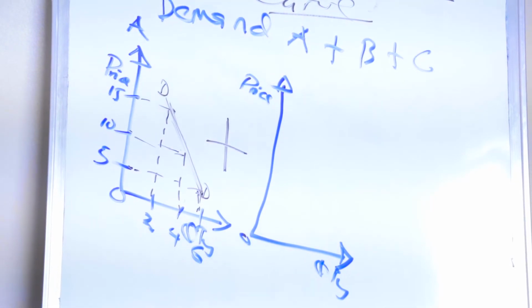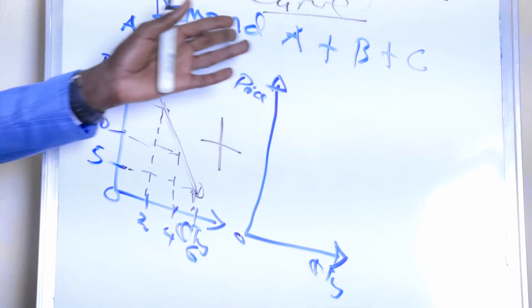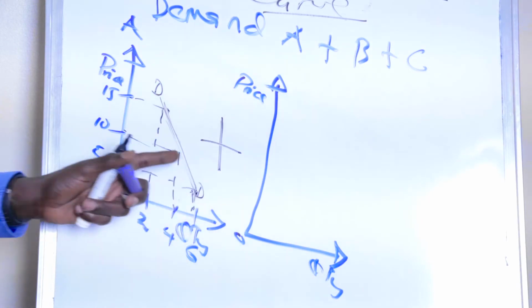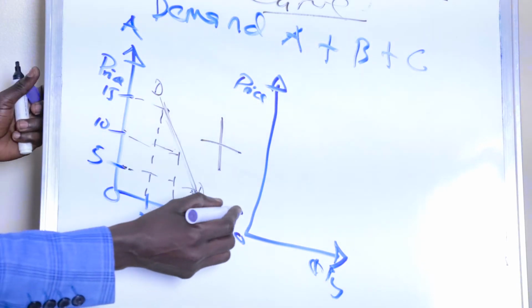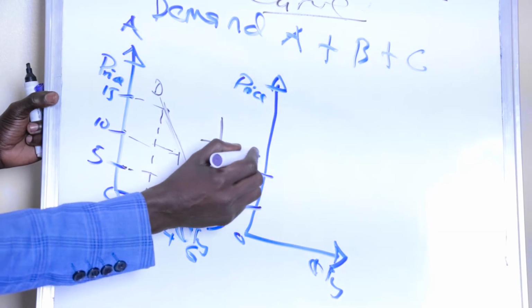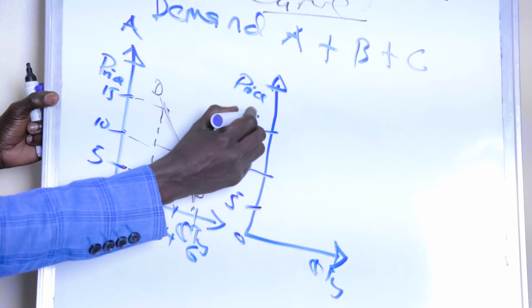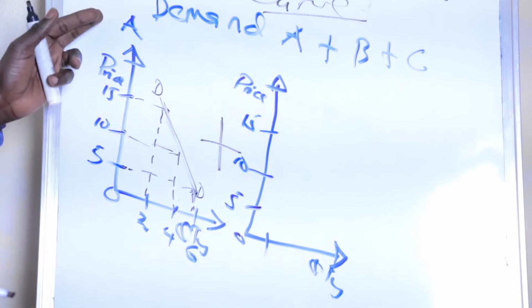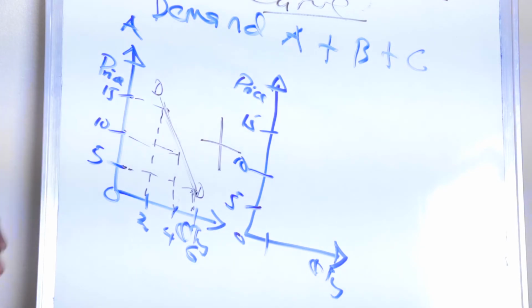We are assuming that these people are purchasing the same commodities at the same price. So for example, the price is 5, 10, and 15. But the quantities that they purchase at these prices are different.